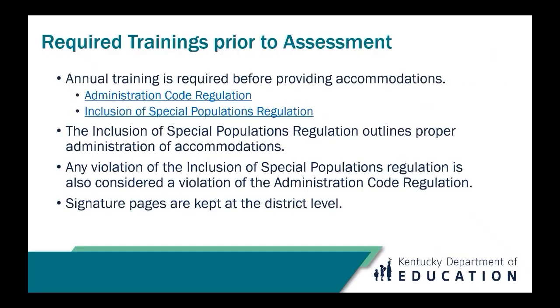Annual training is essential for staff to understand their role in providing accommodations and meeting regulatory requirements. There are links in this slide to the assessment regulation training resources available, as well as for the regulations themselves. Any violation of the inclusion regulation is automatically a violation of the administration code regulation.